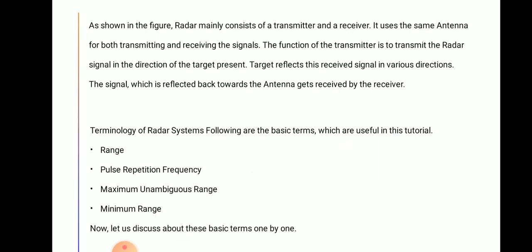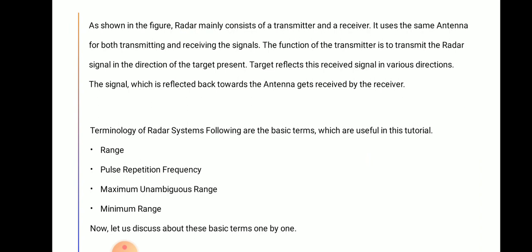As shown in the figure, the radar mainly consists of a transmitter and a receiver. It uses the same antenna for both transmitting and receiving signals. The function of the transmitter is to transmit the radiation or radar signals in the direction of the target present. The target reflects this received signal in various directions. The signal which is reflected back towards the antenna gets received by the receiver.